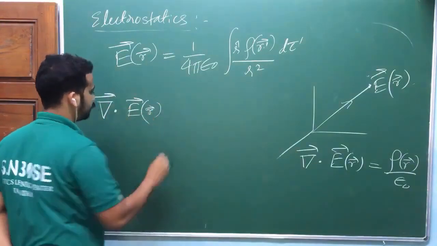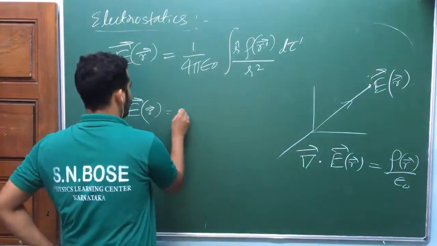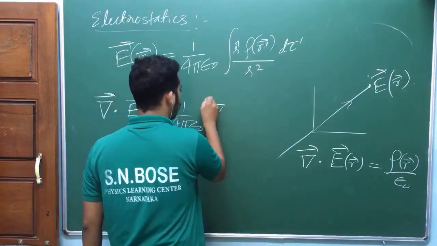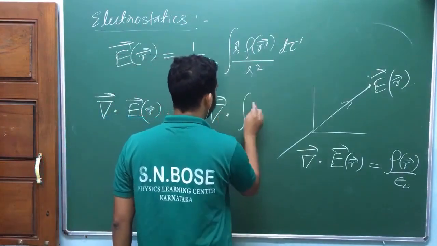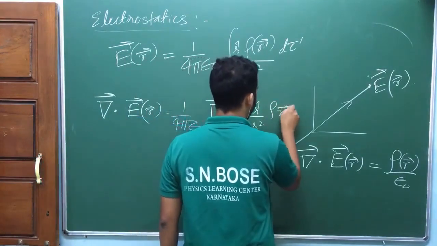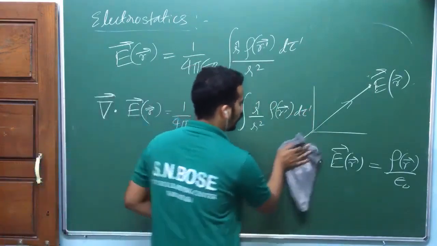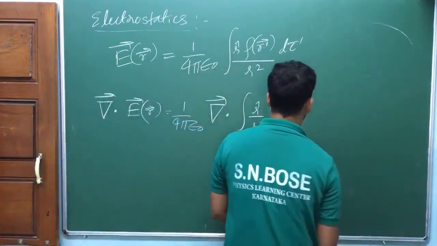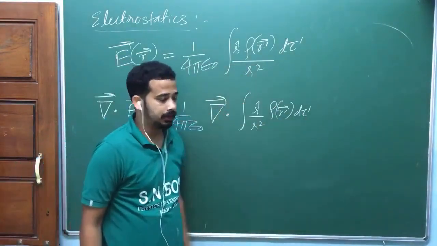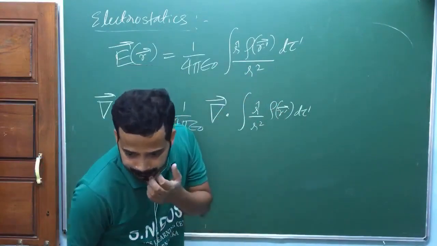It is equal to 1 by 4 pi epsilon naught del dot integral of r cap by r square into rho of r prime vector d tau prime. Look at here, the integral is with respect to the primed coordinate, which is the source charge actually.